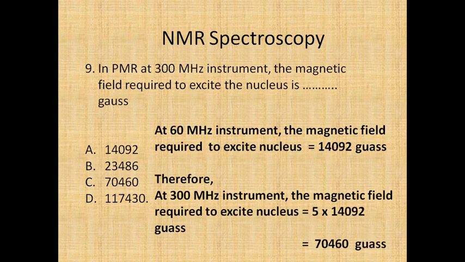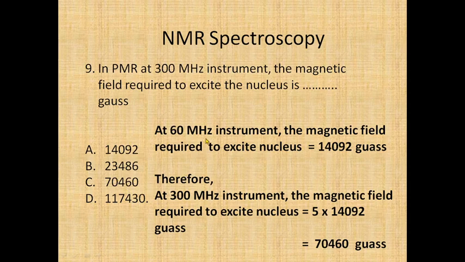Therefore, at a 300 MHz instrument, the field should be 5 times this, because the instrument frequency increases by 5 times. So 14092 into 5 gives 70,460. Therefore the answer will be C.